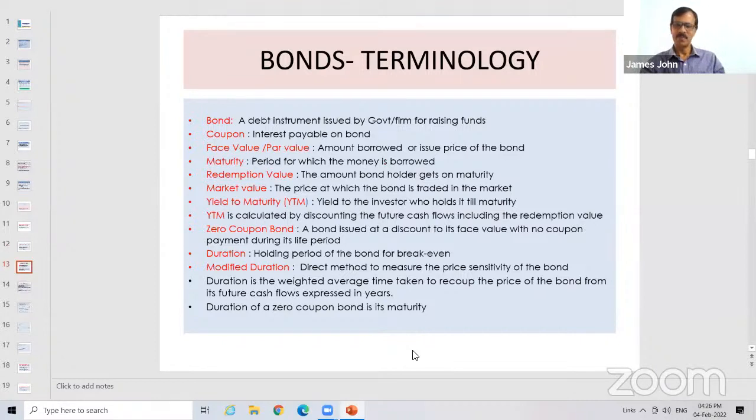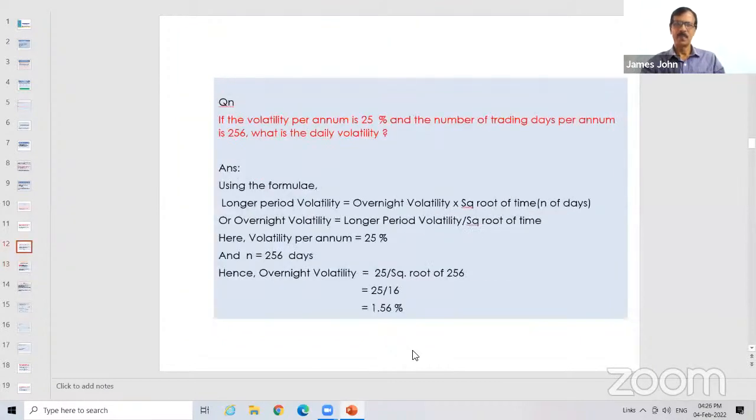Sir, one second. Repeat. This one. Here what is given? They have given you per annum volatility, and they want overnight volatility. So per annum volatility is 25%, or you can take it as 0.25. And it is asked to calculate daily volatility or overnight volatility.